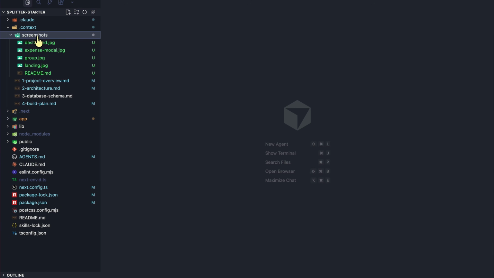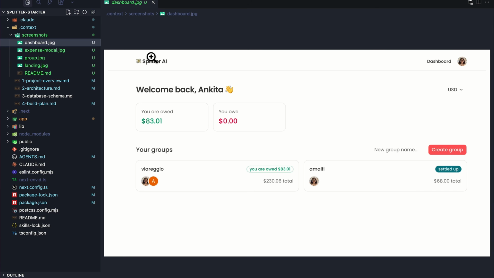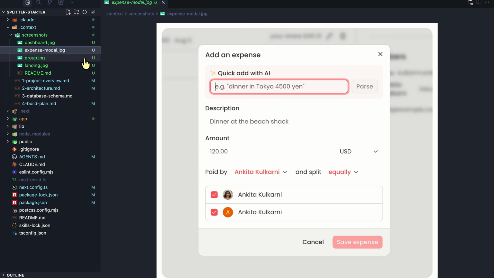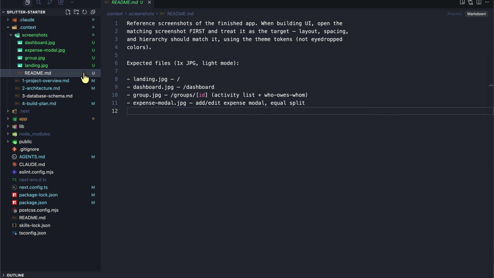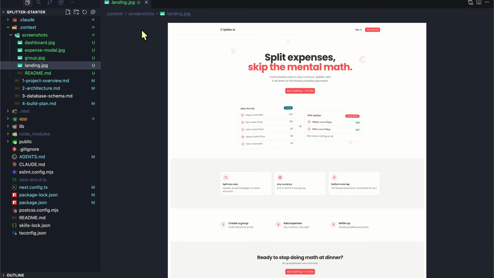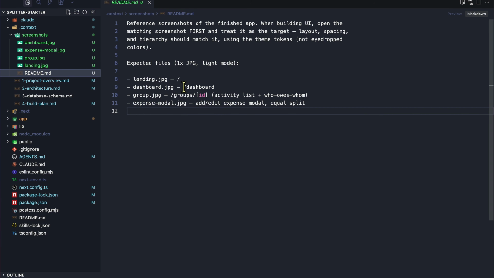In this case, now we have a screenshots folder. In the screenshots folder, I have literally taken screenshots of how our application should look. So you could think of this as a reference image for our agent to refer to. So we have dashboard.jpg, expense modal.jpg, group page, landing page, and so on. And this README file tells exactly what it is. It references screenshots of the finished app. When building UI, open the matching screenshot first and treat it as the target. Expected files are these. They're all in light mode, and you can sort of see how it works.